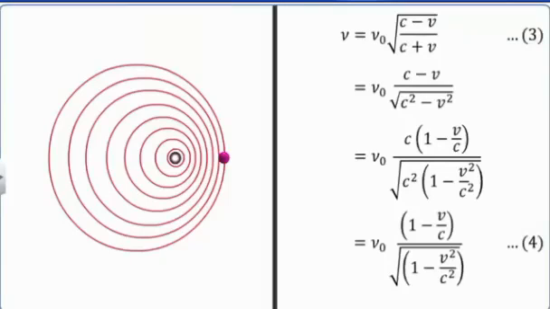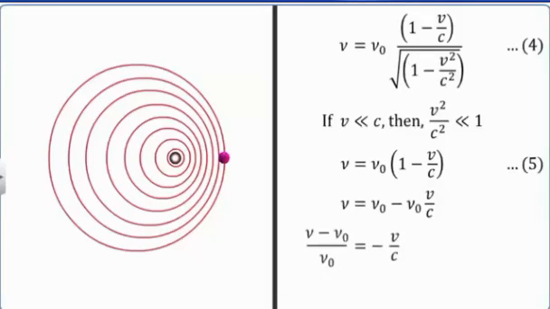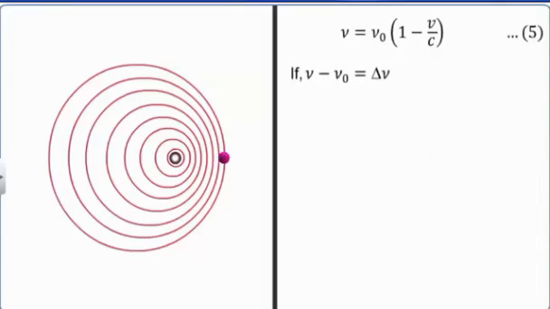If V is very much less than C, then V square by C square is much smaller than 1 in equation 4, and hence it can be neglected to obtain equation 5, where nu is equal to nu0 into 1 minus V by C. Equation 5 can be rewritten as (nu minus nu0) divided by nu0 is equal to minus V by C. If the change in the frequency nu minus nu0 is written as delta nu, then the fractional change in the frequency, delta nu by nu0, is equal to minus V by C.